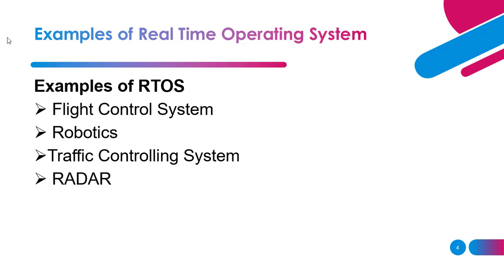Radar, which is used to look after the movements of aircrafts or aeroplanes, is also an example of real-time operating system. Nuclear reactor control. So these are the examples of the real-time operating system in which the response is given immediately over an event.